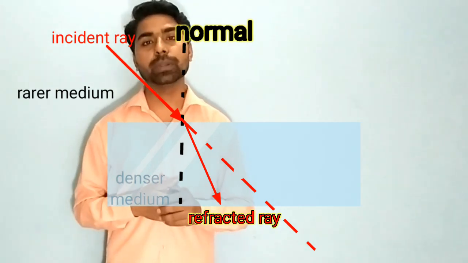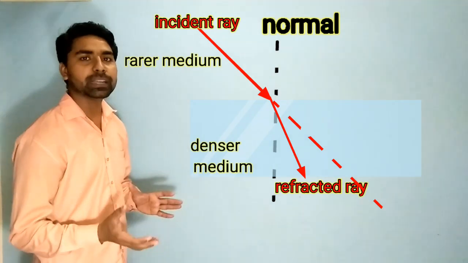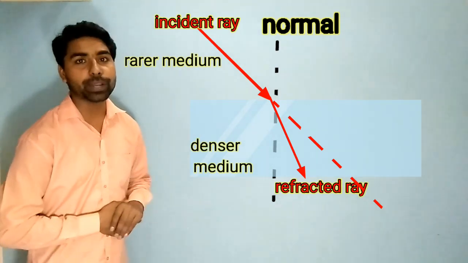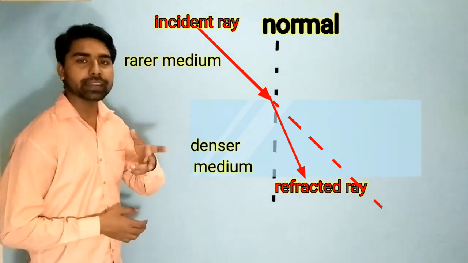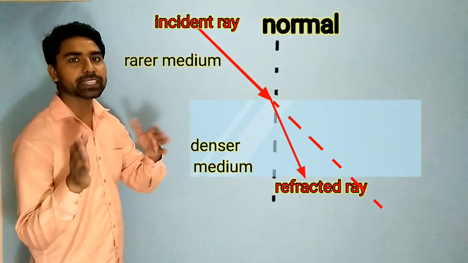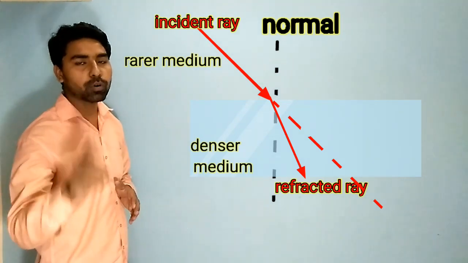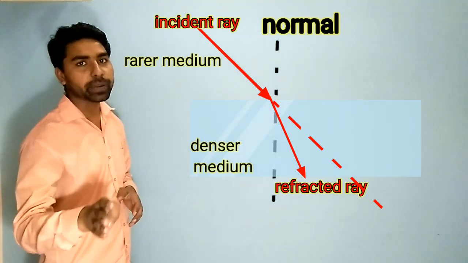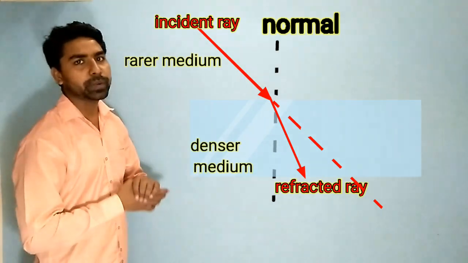Now see another example. Consider this is the other medium, which has more density. The medium which has more density as compared to the second one will be called the denser medium, and the medium which has less density will be called the rarer medium.